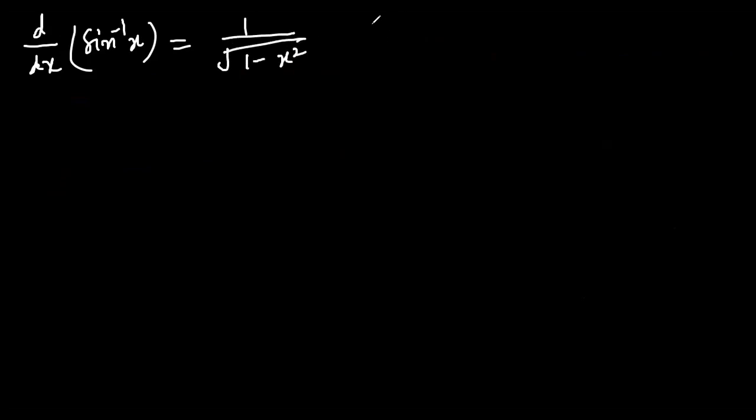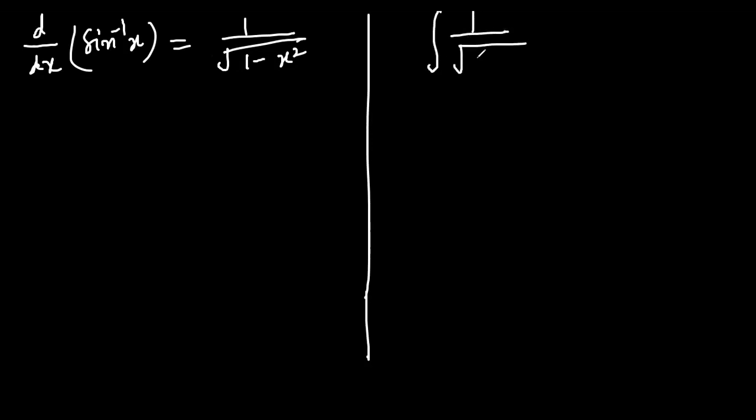You must be clear with this formula. So in integration, we write: integration of 1 over square root of 1 minus x squared should be equal to sine inverse x plus c.